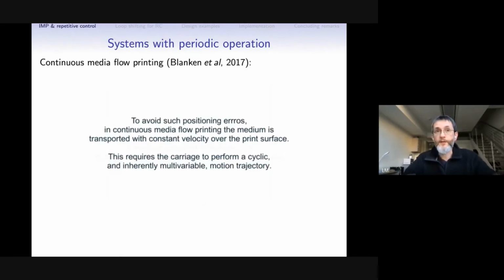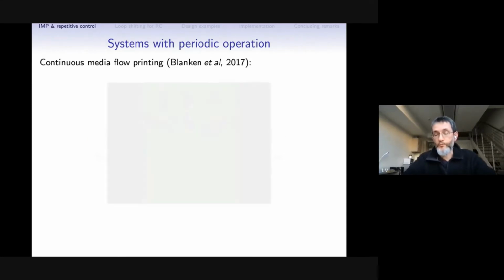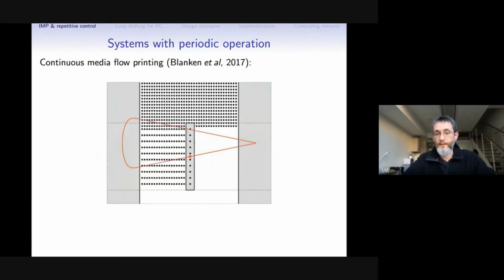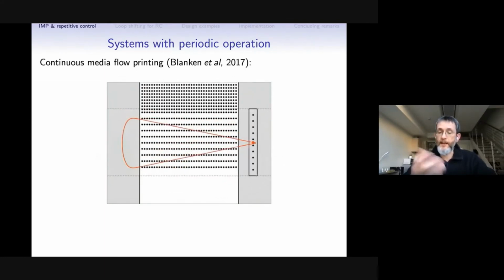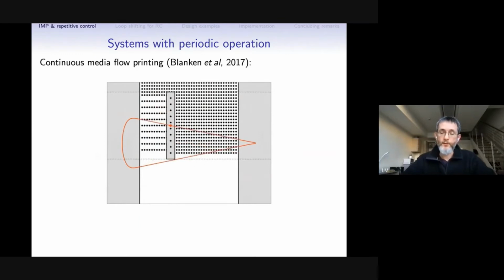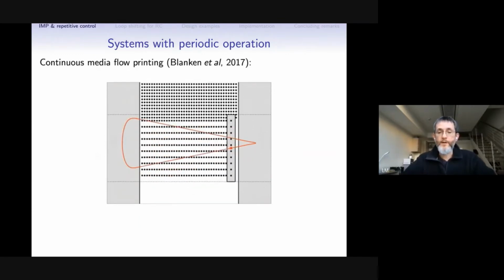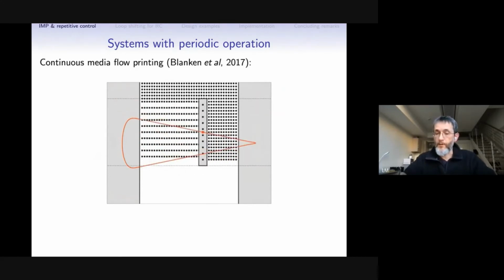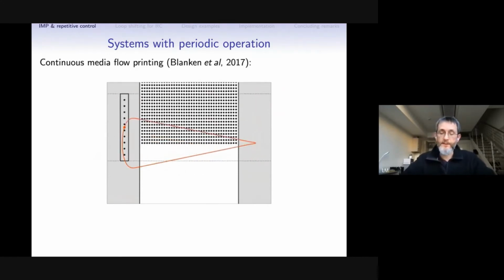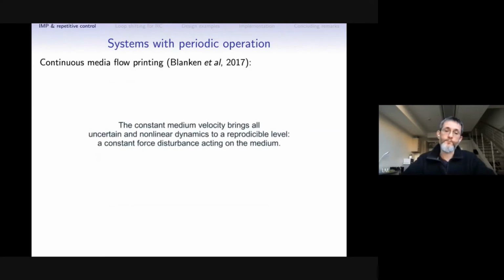An alternative is to use a continuous media movement, which is much easier to guarantee. But then in order to print, we need more sophisticated movements of the printer head, like in this animation. As you can see, we need it to follow some periodic trajectory. But then many mechanical problems can be alleviated, and the performance of such printing can be improved.